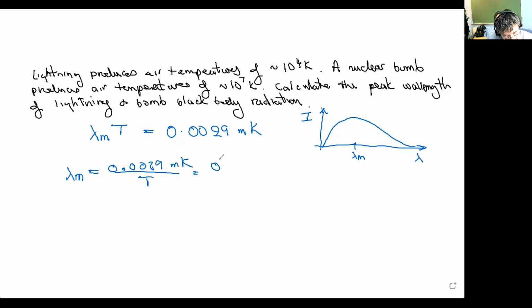In this case, that's 0.0029 meters Kelvin divided by 10 to the 4 Kelvin, the temperature. I've calculated this. It came out to be 290 nanometers, 290 times 10 to the minus 9 meters. So this is lightning.